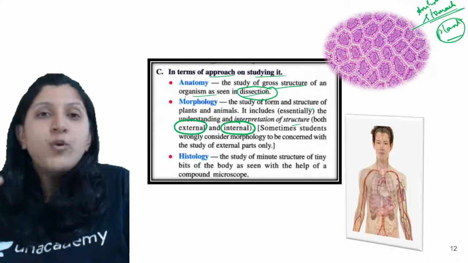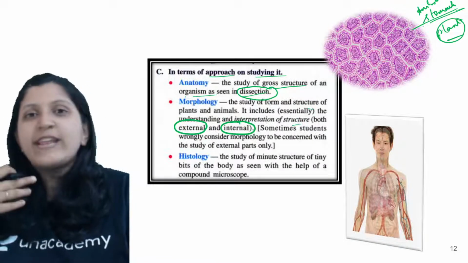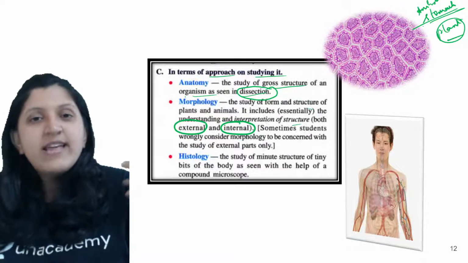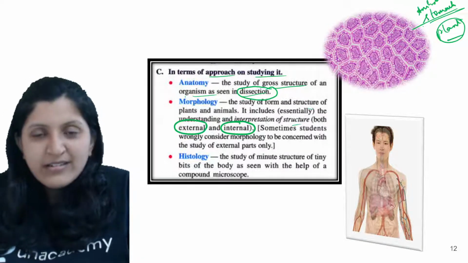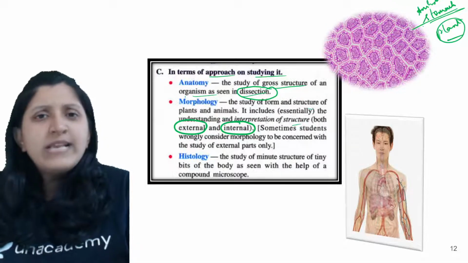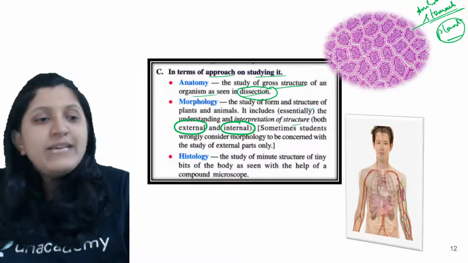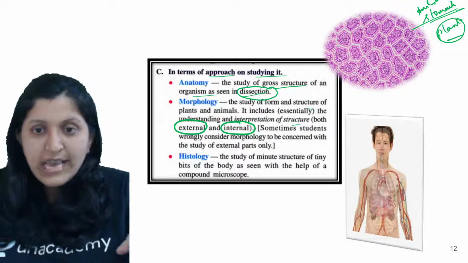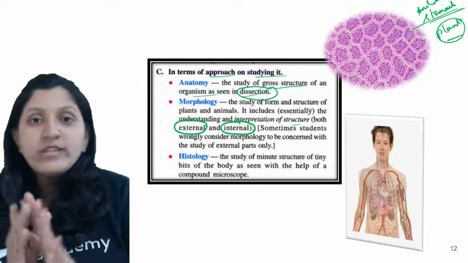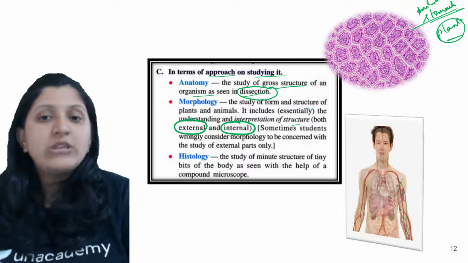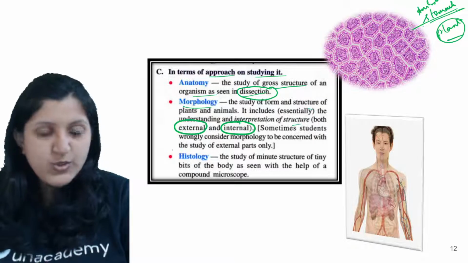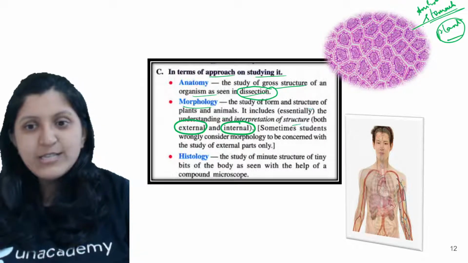You are more interested in the internal organs. There is a food pipe, a windpipe, a lung, a liver, a pancreas, a gallbladder, a stomach, intestine, rectum, anus. In all these cases, you will be observing the internal organ without taking any dissection. So that is about morphology. When we mention morphology, external study is done and internal organ study is also done.